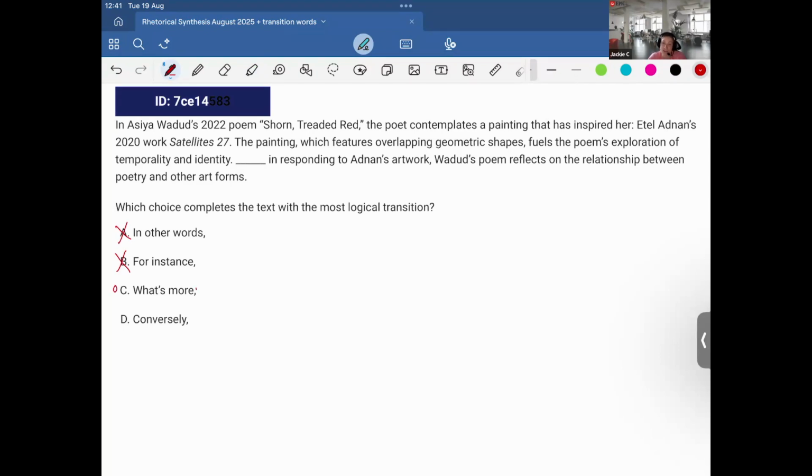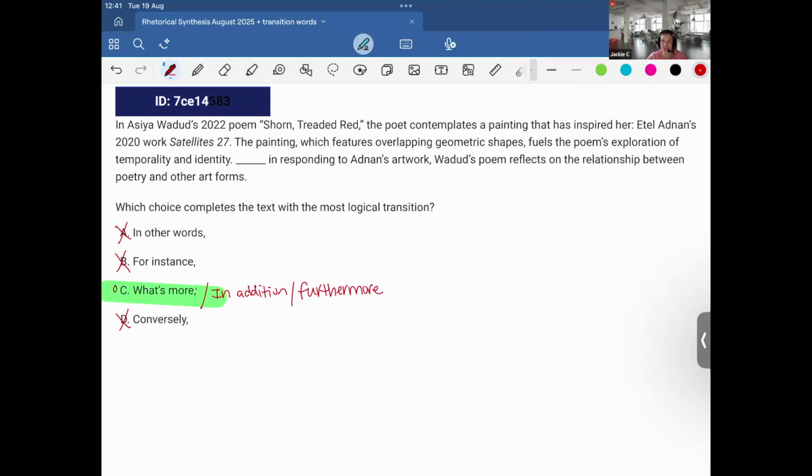I like it. Conversely, no, it's not. There is no contrast or opposing idea. So therefore, it must be what's more, which we use when we want to put a new additional point that's building upon the previous idea. So I am really liking that one. That would be synonymous with, just for those that are curious, addition and furthermore.